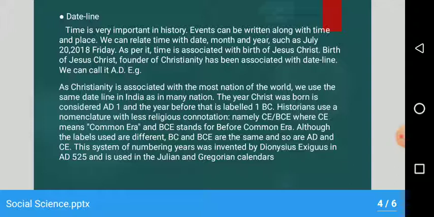Although the labels used are different, BC and BCE are the same, and so are AD and CE. The system of numbering years was invented by Dionysius Exiguus in AD 525 and is used in Julian and Gregorian calendars.